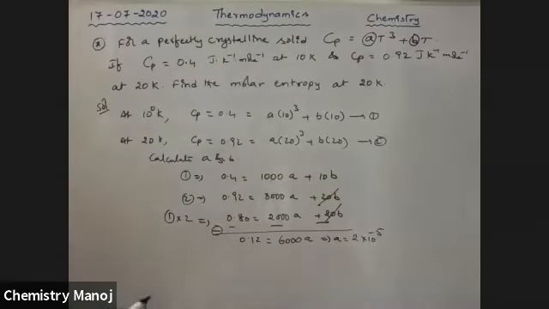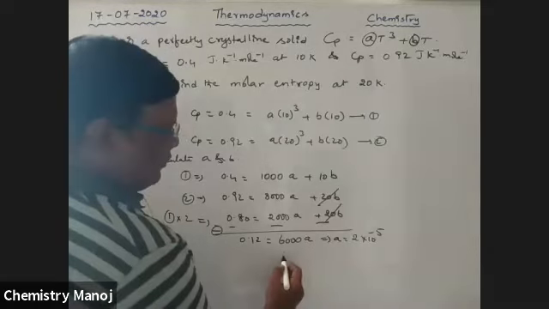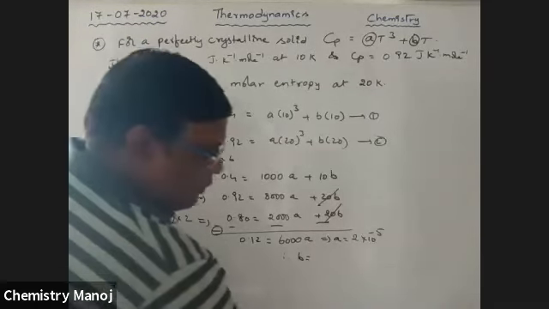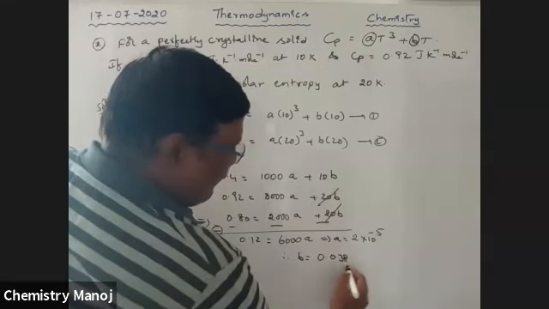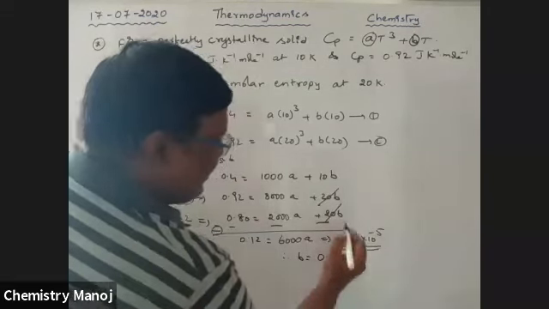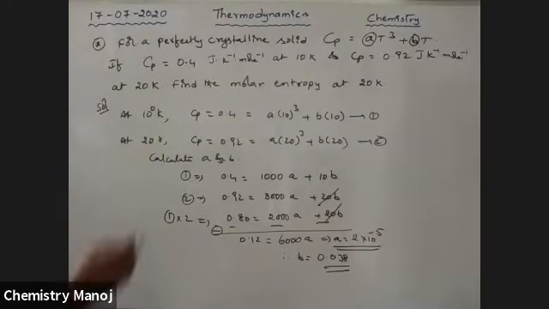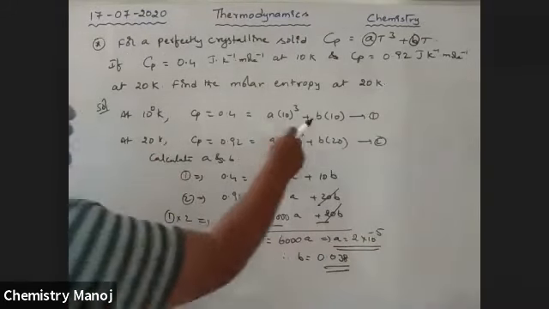That is the A value. Now the B value. Therefore B is equal to, after substituting, 0.038. This is the B value, this is the A value. So by using these two equations, we calculated the A and B values.